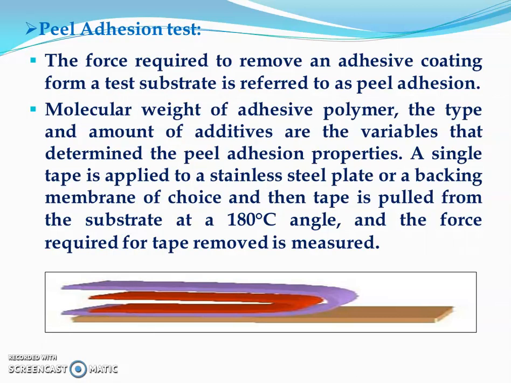The peel adhesion test. In this method, the force required to remove an adhesive coating from a test substrate is referred to as peel adhesion. Molecular weight of the adhesive polymer, and the type and amount of adhesives, are the variables that determine the peel adhesion properties.